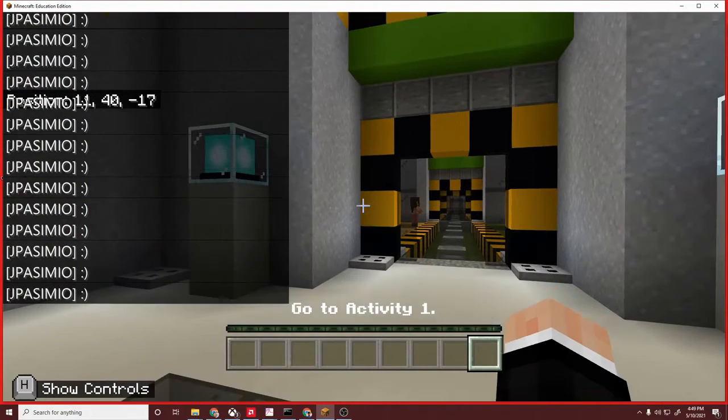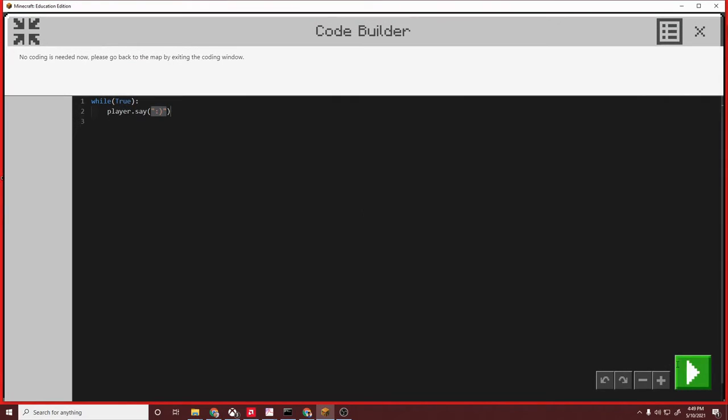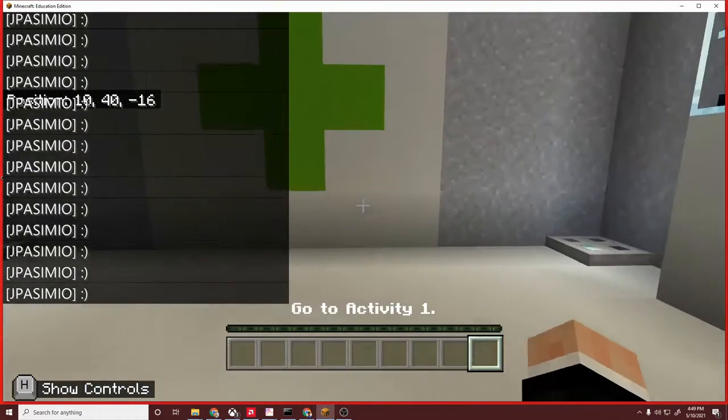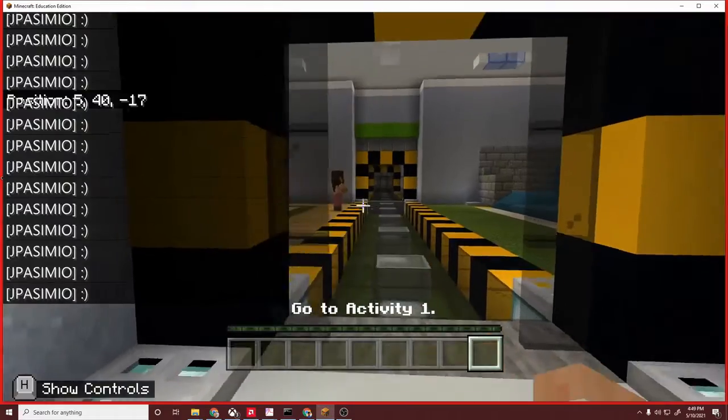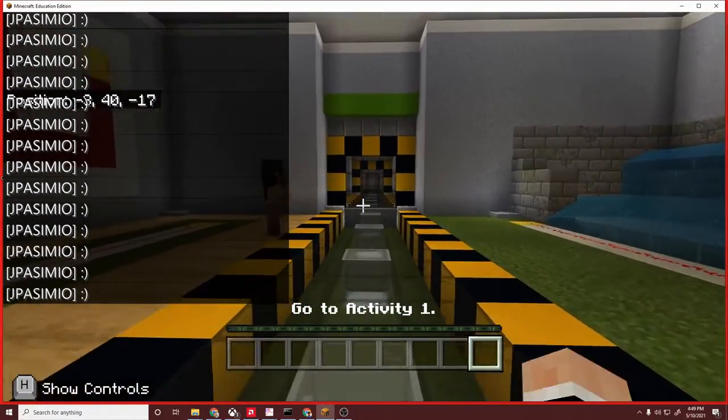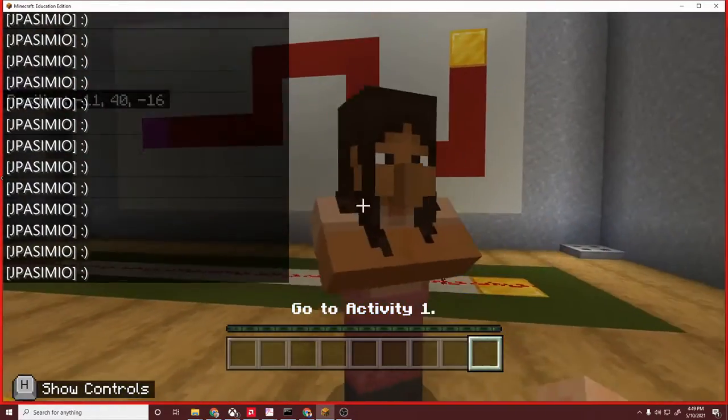Now, of course, I don't want that to happen. So we would do this with a different condition right there, so we can make something happen until the condition is changed. Now, I seem to have triggered an infinite loop, so let's see if starting this next activity will end that loop.